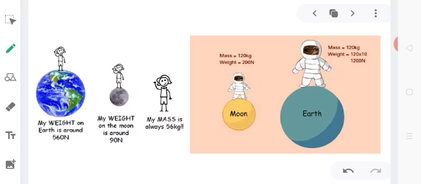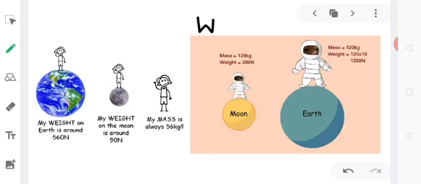So you can see in this picture, using a simple example, we can understand the difference between mass and weight. You can see that the weight on earth is around 560 newton, weight on moon is around 90 newton, mass is always 56 kg. This means the mass of the person in different situations is always similar, but its weight keeps on changing. Similarly, if you consider the second example, on earth mass is 120 kg, weight is 120 into 10, that is 1200 newton.